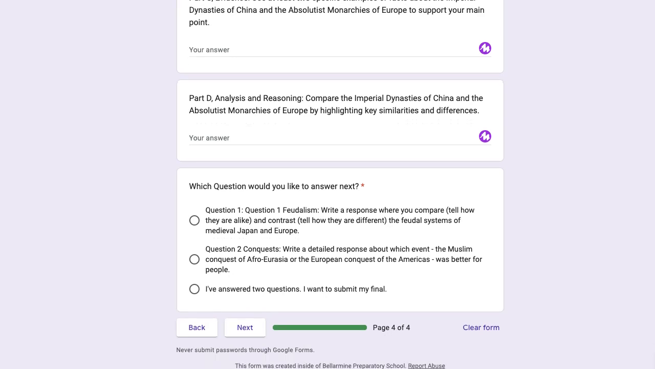And then which question would you like to go to next? If this is not your second question, you can go to question 1 on feudalism, where you will write a response where you will compare, tell how they are alike, and contrast, tell how they're different, the feudal systems of medieval Japan and Europe. Question 2, the conquests. You will write a detailed response about which event, the Muslim conquest of Afro-Eurasia or the European conquest of the Americas, was better for people. Or if this is your second question, you can select I've answered 2 questions and you want to submit your final.